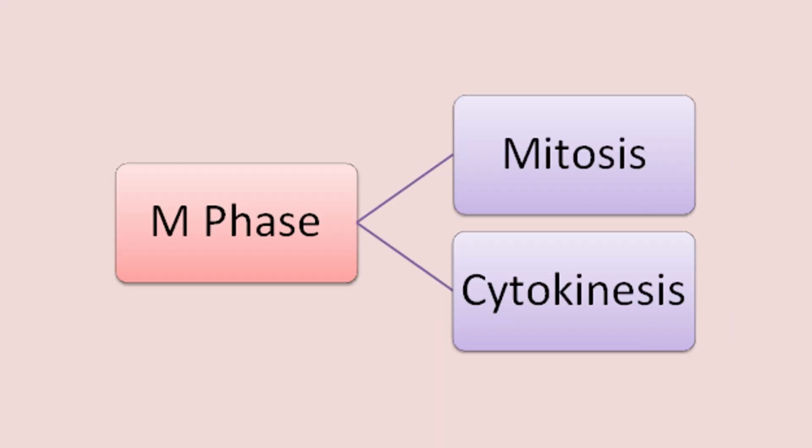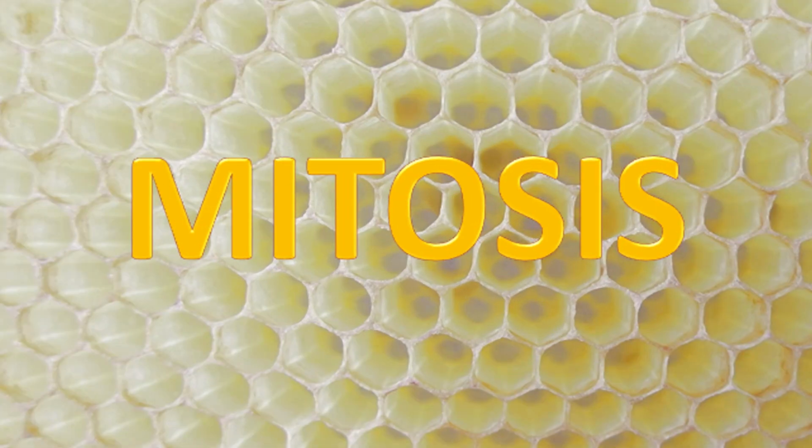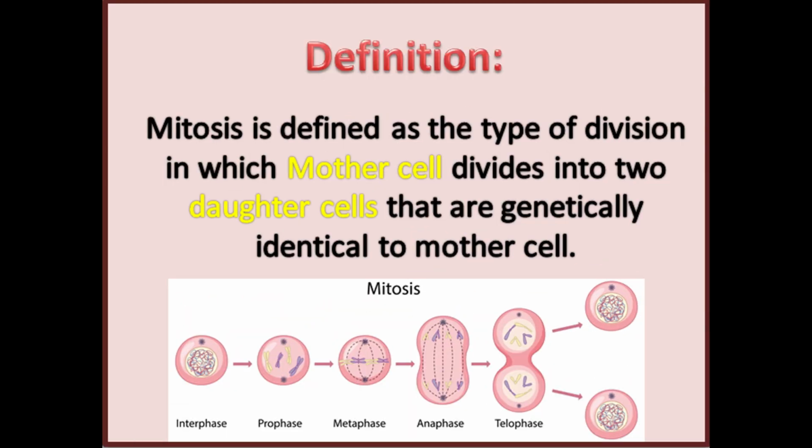M phase, which is also known as the mitotic phase. It is further divided into two events: mitosis and cytokinesis. Let's zoom in on mitosis, the star of our show when it comes to nuclear division. Mitosis is defined as the division of a mother cell into two daughter cells that are genetically identical to the mother cell.